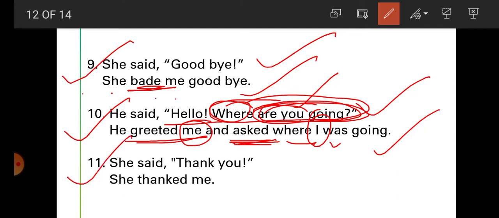Now example number 11. She said, thank you. So student, when we want to thank somebody, what do we say? Thank you. So we simply say here in indirect speech, what will change here? She thanked me.